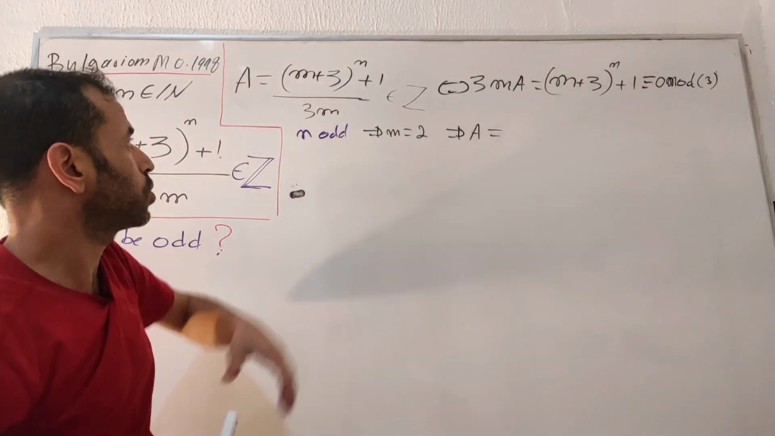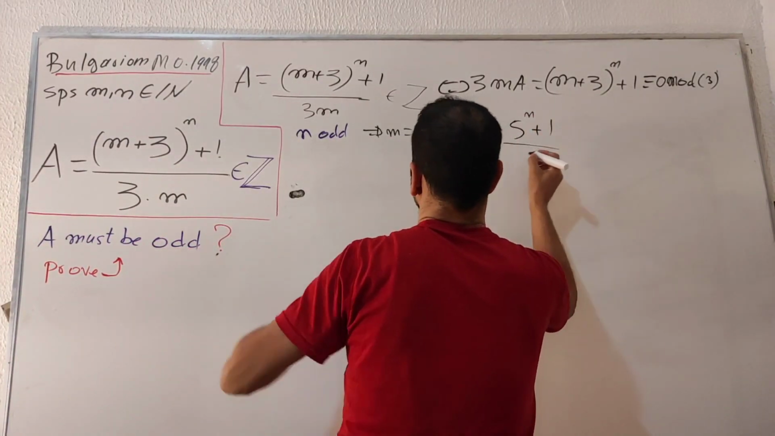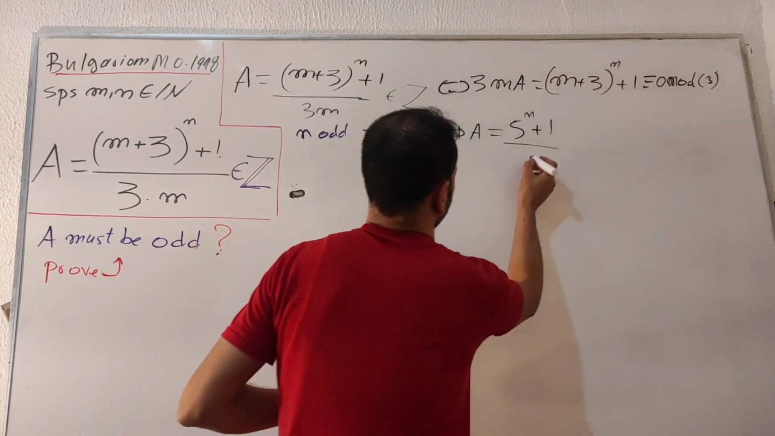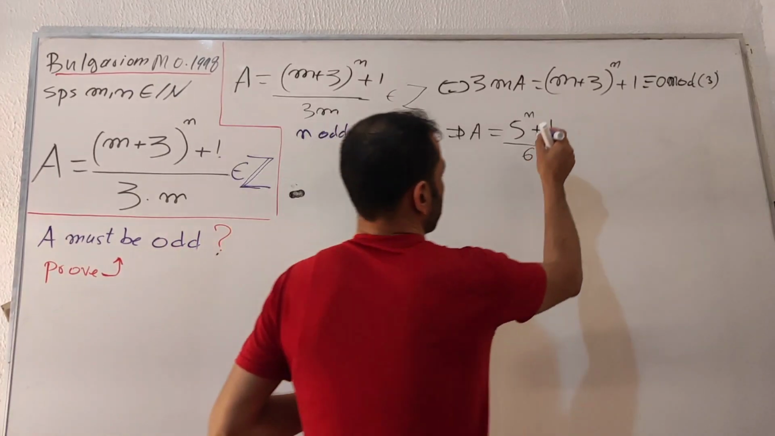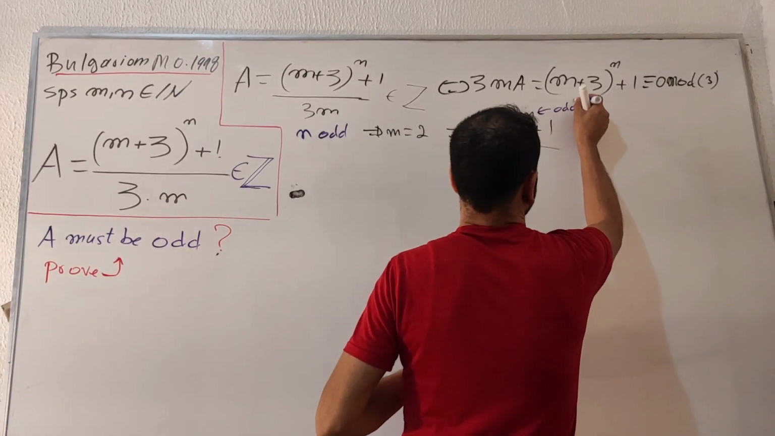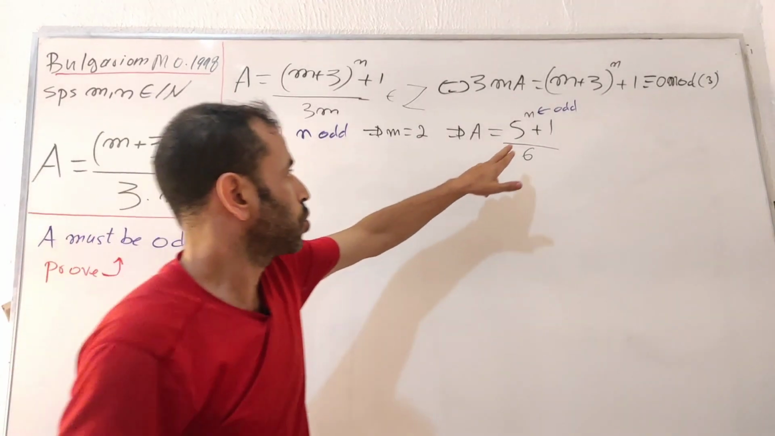I get 2 plus 3, which is 5, which is 5 to the n plus number 1 over 3, multiplied by 2, which is 6. Okay. Now we proved n was odd. Okay. So this one, it was odd.